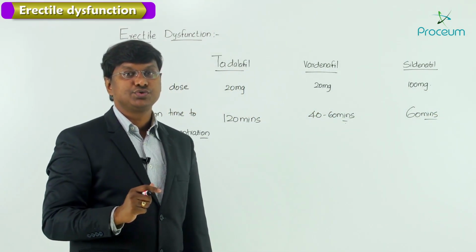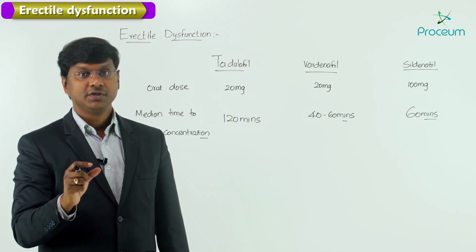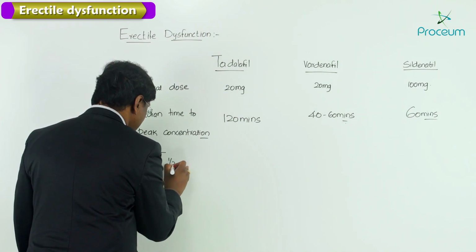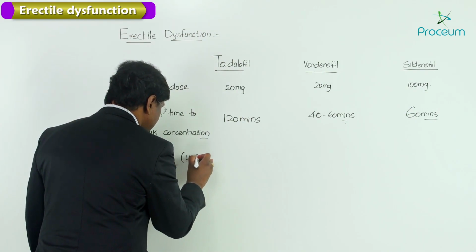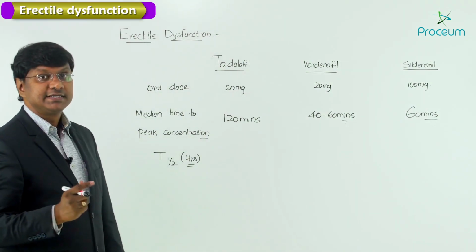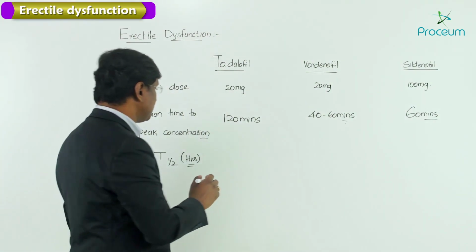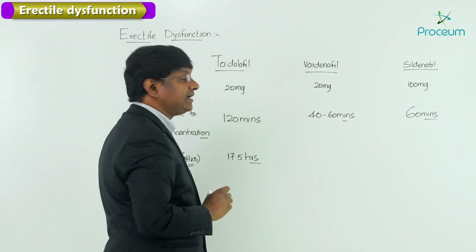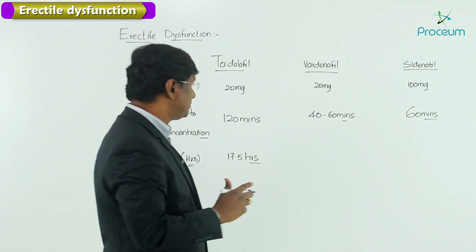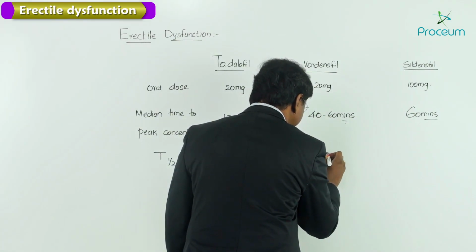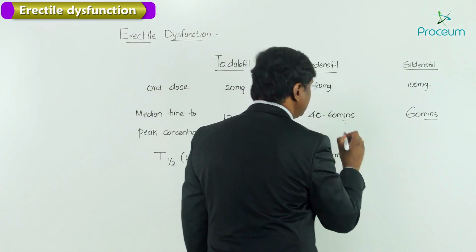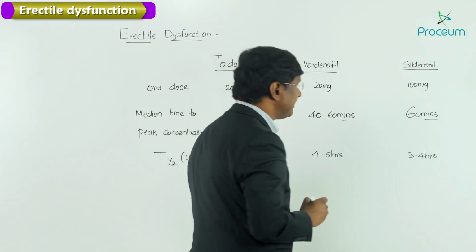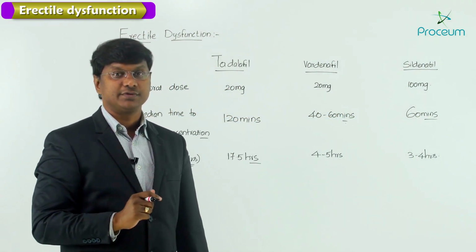Now, you should understand the half-life of these particular drugs. If you take the T-half of these drugs, that is in hours. For Tadalafil, the half-life is around 17.5 hours, for Vardenafil the half-life is around 4 to 5 hours, and for Sildenafil it is around 3 to 4 hours.